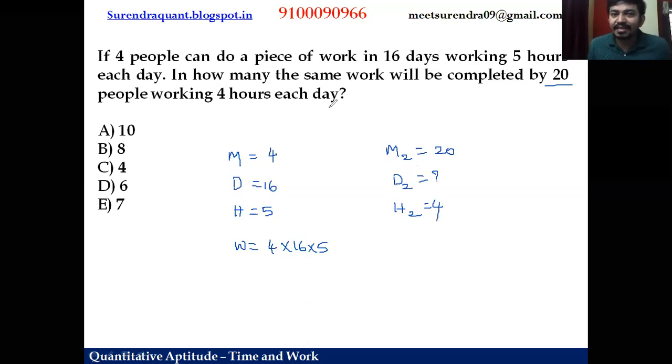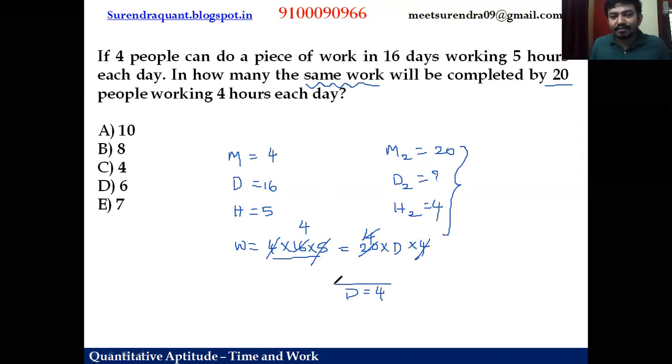Now the work is the same. They mentioned the same work, right? In all cases, we'll try to take work as the same. So now the first work is equal to the second work. What is work in the second case? Men into days into 4 hours. So 4 cancels. 5 goes 4 times in 20, and 4 goes 4 times in 16. So in the second case, the number of days is 4 days.